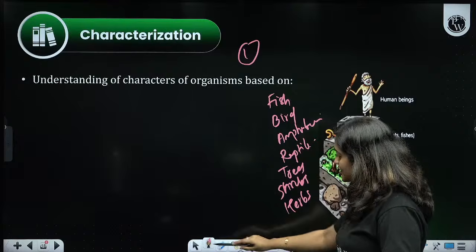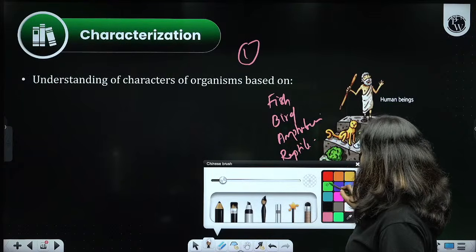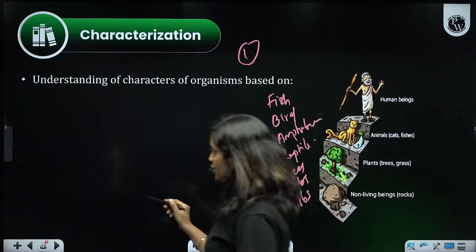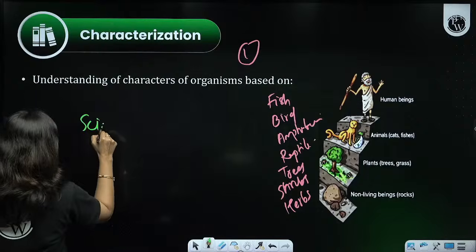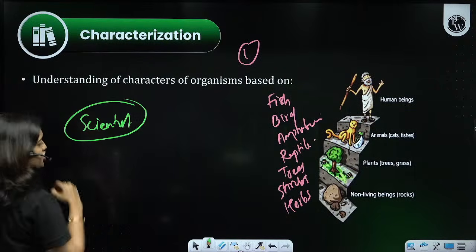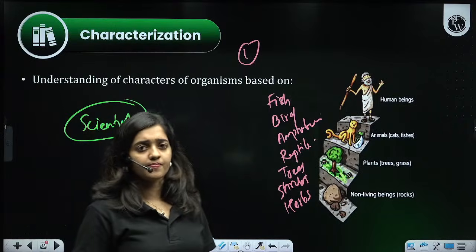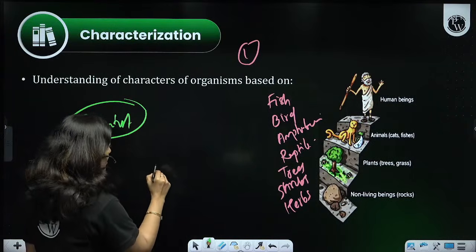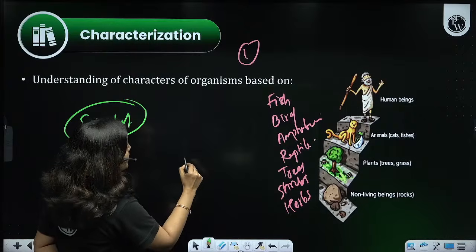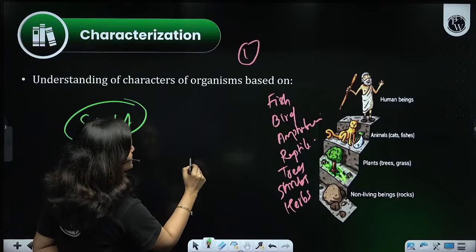So just imagine I am a scientist, okay? And for my research, I was walking through a forest. Suddenly I found an organism. The organism is like this.